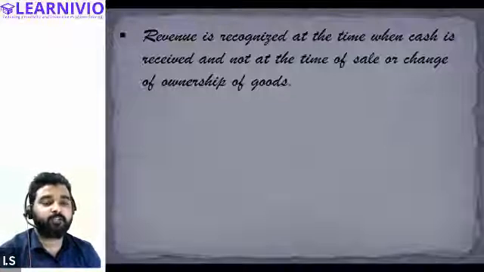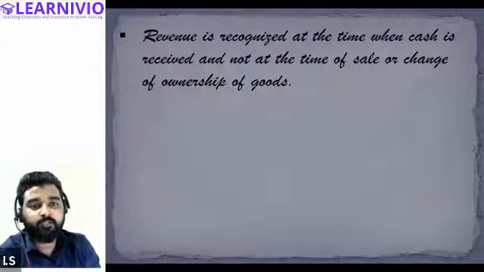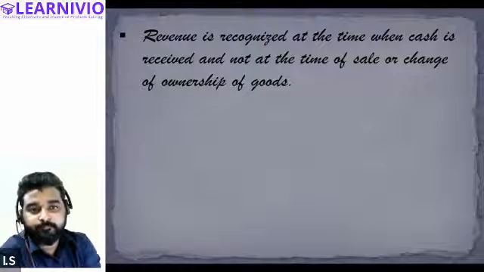Revenue is recognized on the basis of cash basis accounting. We are talking only about that. So revenue is recognized at the time when cash is received and not at the time of sale or change of ownership of goods.